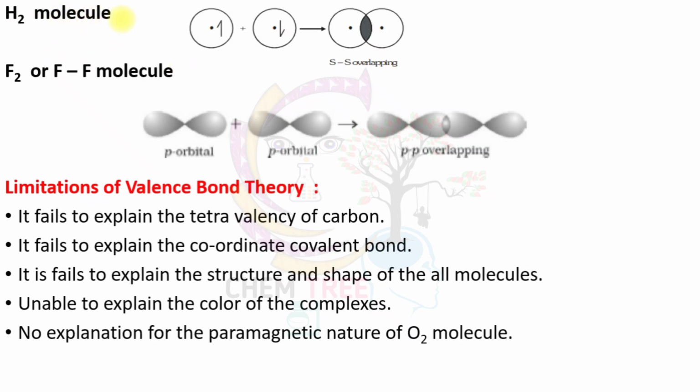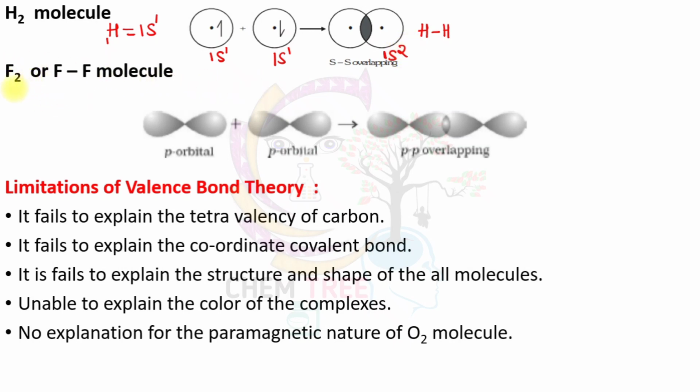Hydrogen's electronic configuration is 1s1. When a 1s orbital overlaps with another hydrogen atom's 1s orbital, they form ss overlapping in the hydrogen molecule, and it attains the electronic configuration of helium.